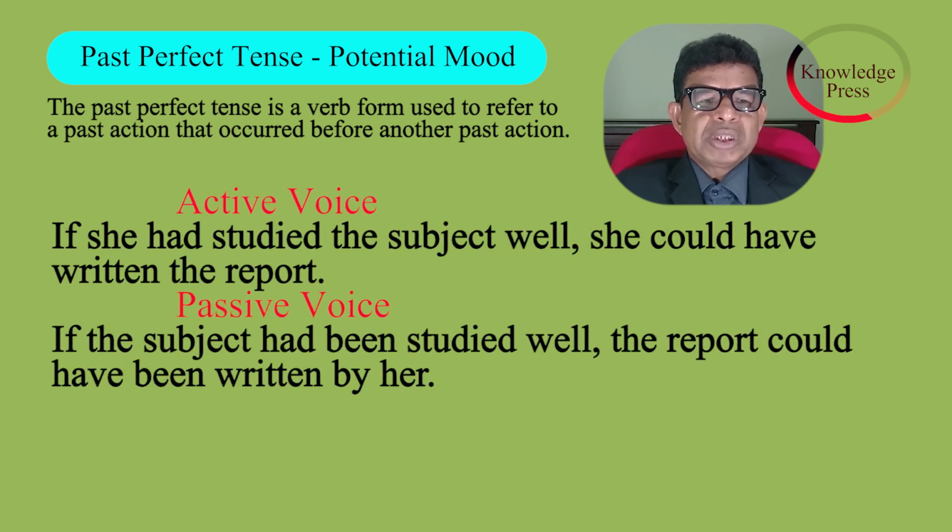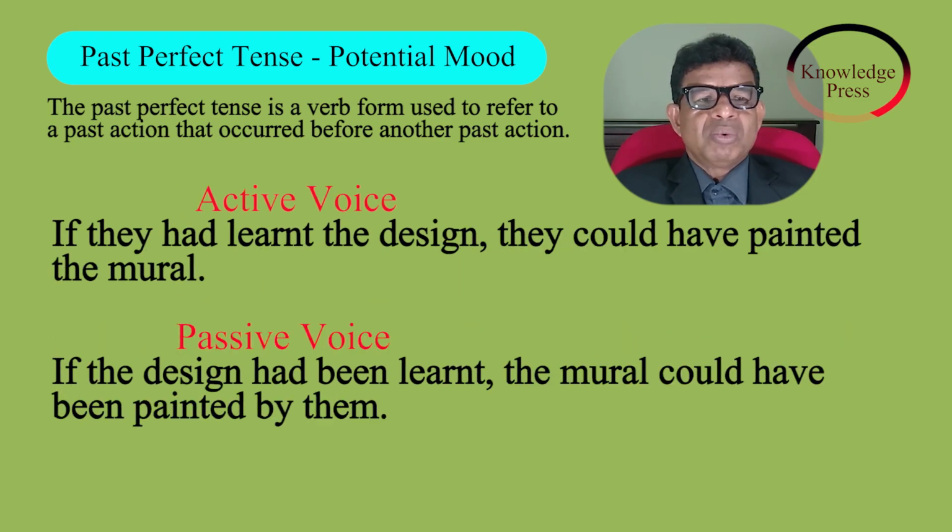Active voice. If she had studied the subject well, she could have written the report. Passive voice. If the subject had been studied well, the report could have been written by her. Active voice. If they had learned the design, they could have painted the mural. Passive voice. If the design had been learned, the mural could have been painted by them.